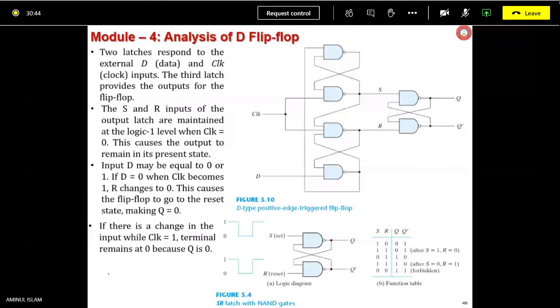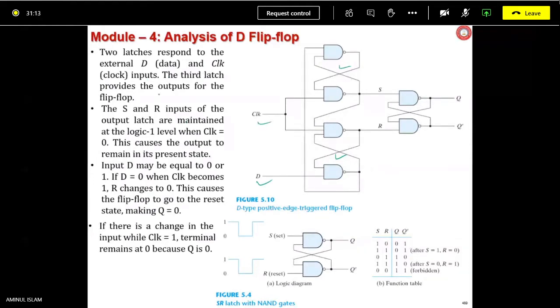This is another D type positive edge triggered flip-flop. This is positive edge only. This transition is going to occur during the positive edge only. Here, see the two latches, this one and this one. The two latches respond to the external D input, which is the data input, and the clock input.